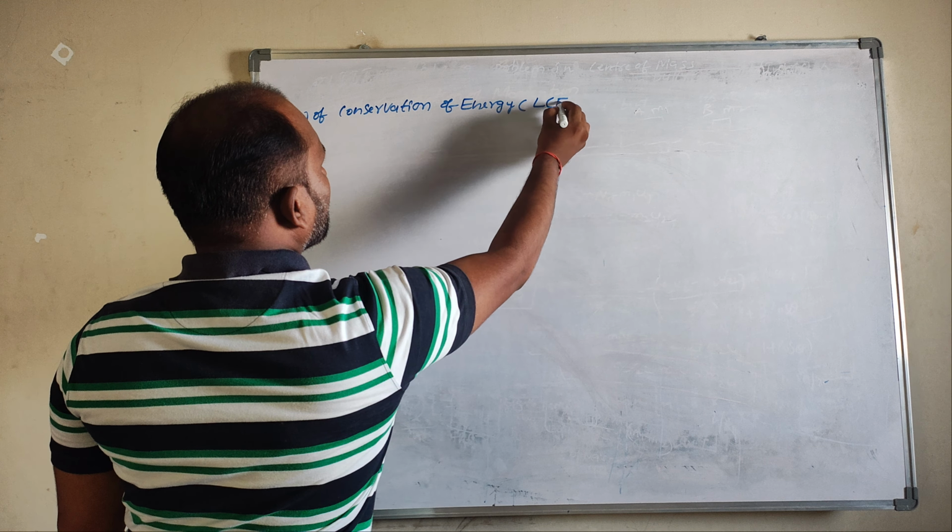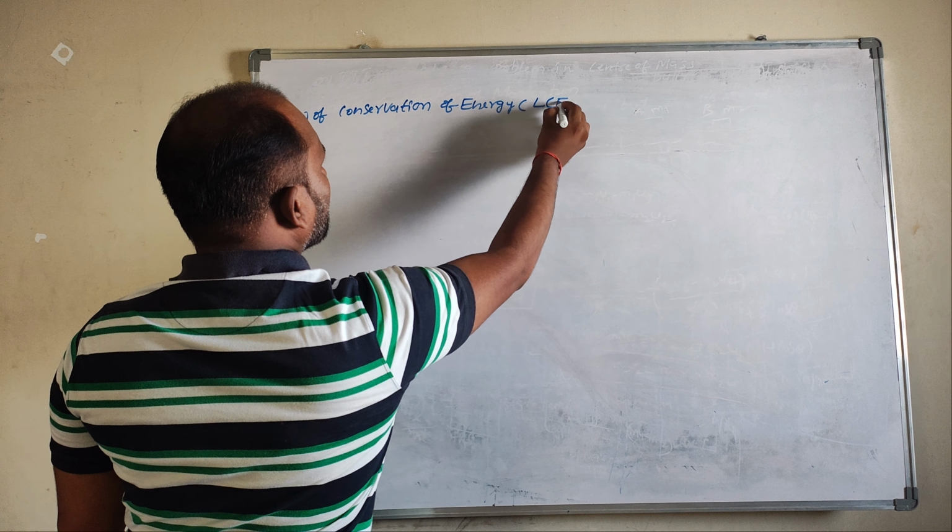Same thing I am applying for KE. What is the KE formula? Half mv square. So half into m, what is the m value, guys? 2 is the m value, and v square is 0 square. Half mv square, 0 square means 0 only. So we get 0 joules.